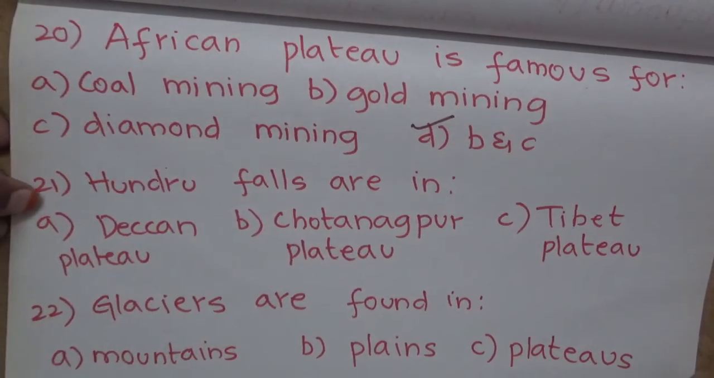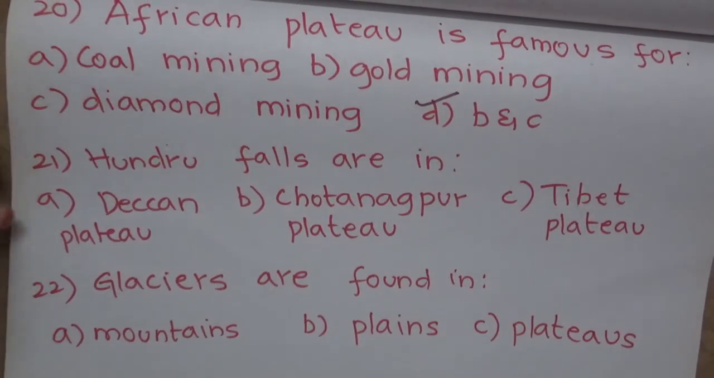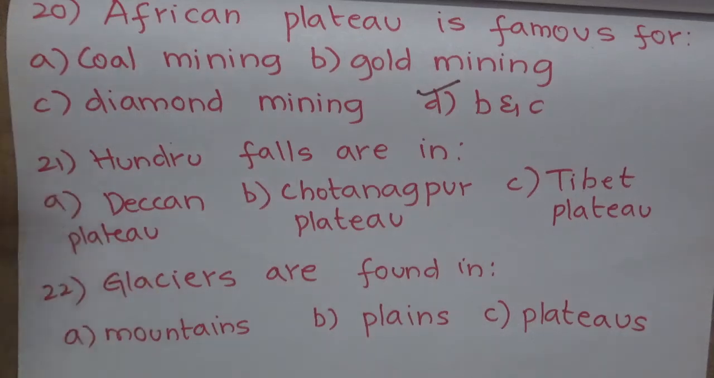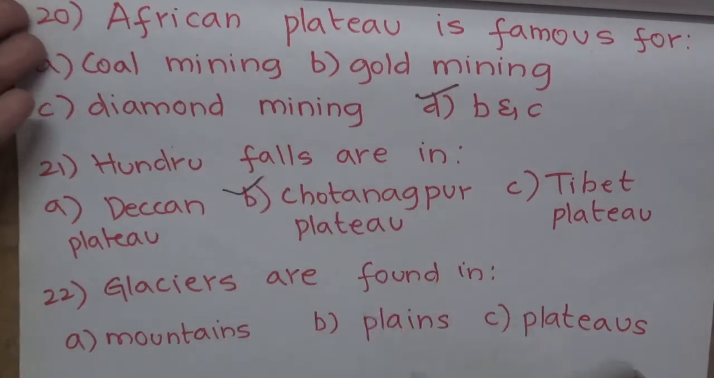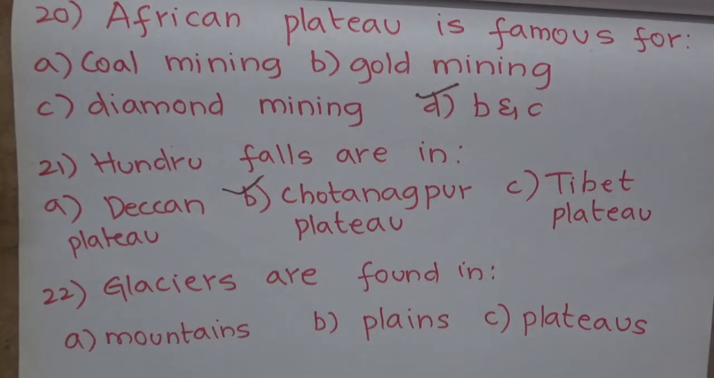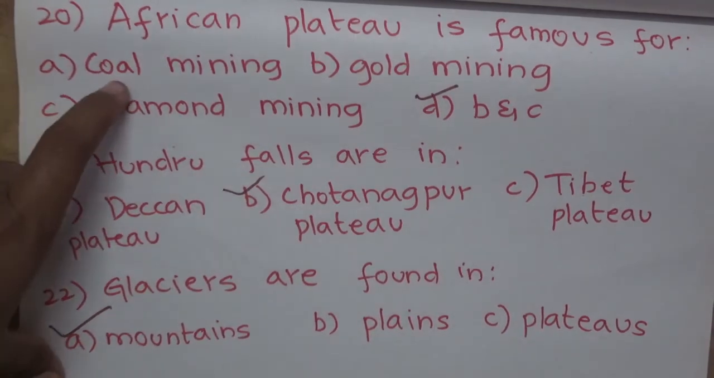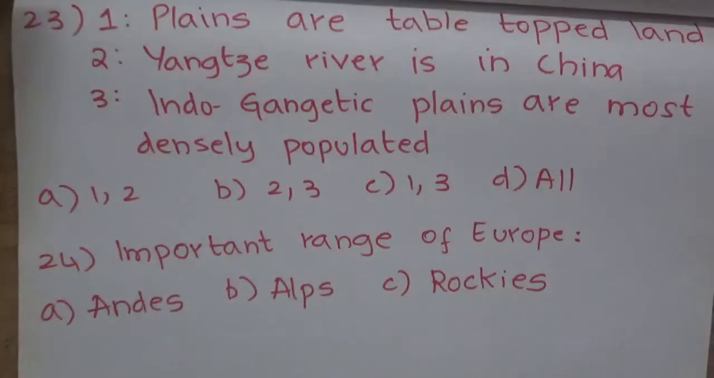And now 21st, Hundru Falls are in option A, Deccan plateau, option B, Chota Nagpur plateau and option C, Tibet plateau. The correct answer is option B, Chota Nagpur plateau. Now 22nd question, glaciers are found in option A, mountains, option B, plains, option C, plateaus. The correct answer is option A, mountains. In mountains these glaciers are found.